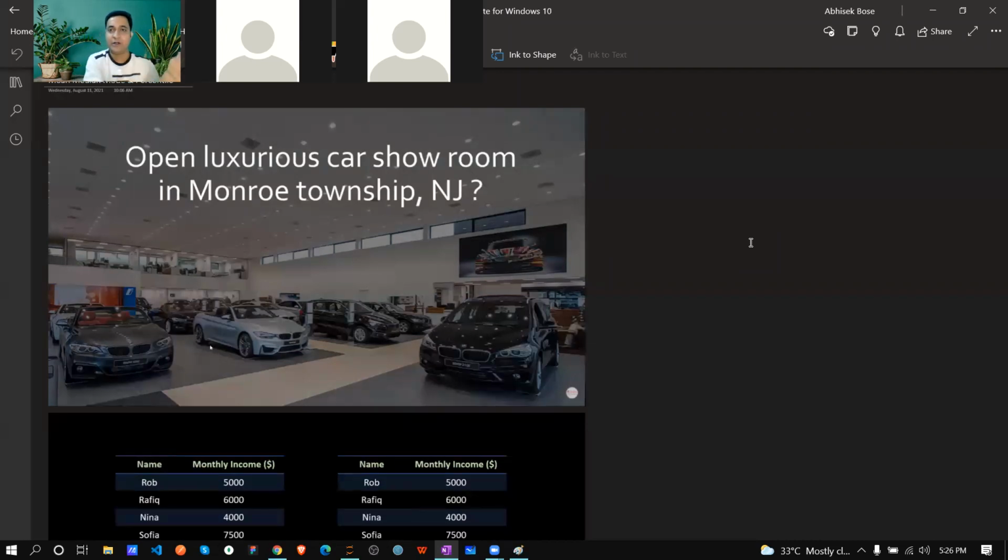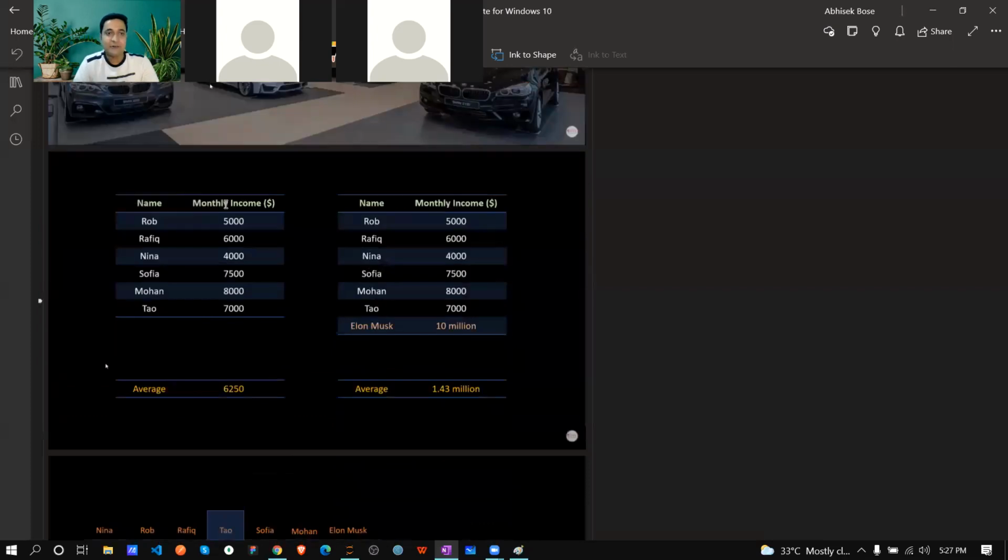So mean we already saw, correct? Just think about this. This is a monthly income chart. 1, 2, 3, 4, 5, 6. 6 persons are there. Their monthly income in dollars, in a very simple way, is like 4,000 to say 8,000.